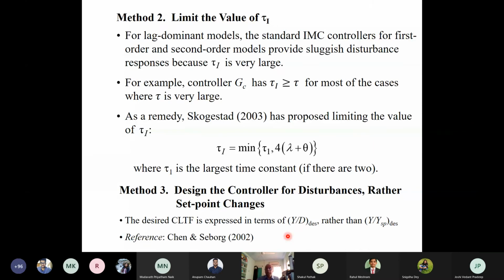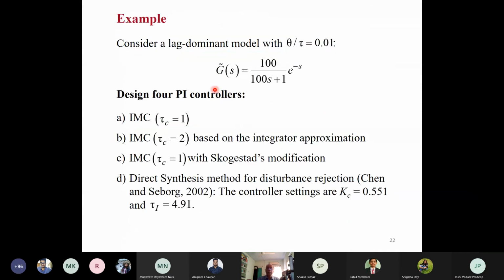Based on that, we can take care of the lag dominant process. We'll take one example over here. We'll take a lag dominant process as G(s) equal to 100 by 100s plus 1, e to the power minus s. So you can see theta by tau is 0.01. And we design a PI controller based on IMC with tau C equal to 1; IMC with tau C equal to 2 based on integrator approximation, that means it will be K by s, e to the power minus theta s; IMC with tau C equal to 1 with Skogestad's modification; and the direct synthesis method for disturbance rejection.